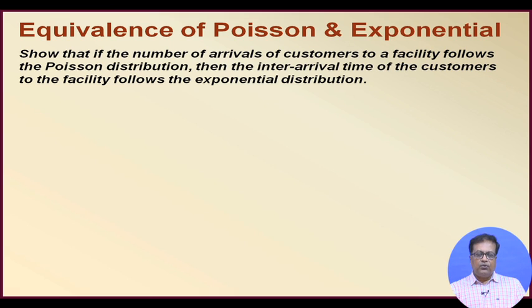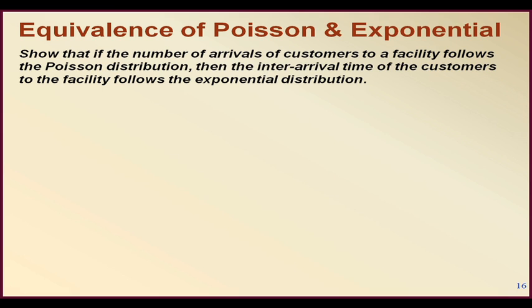Now, how can we show this? Maybe we can take an example. We find a result from the Poisson distribution point of view, and again we find the same result from the exponential distribution point of view, and see that both the results are similar, right.